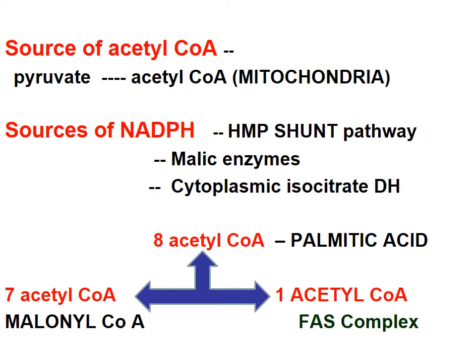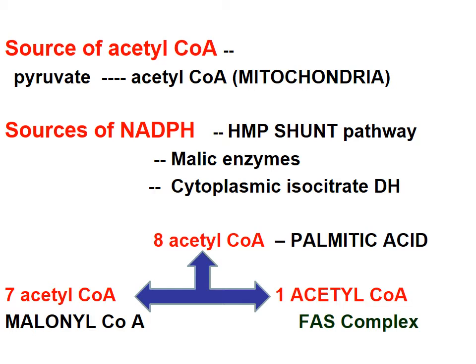Now remember, palmitic acid is made up of 16 carbon atoms. You saw in beta oxidation, when palmitic acid was broken down, you got 8 molecules of acetyl-CoA, right?